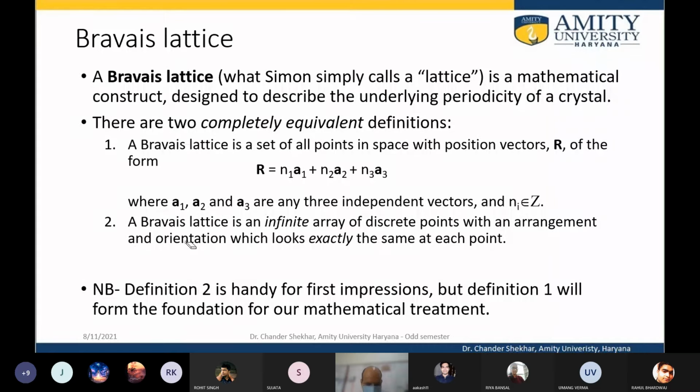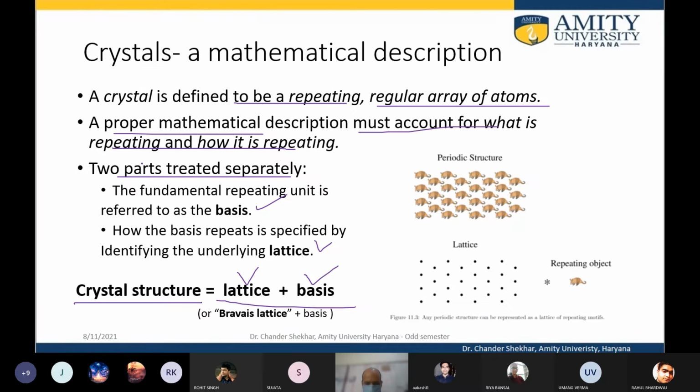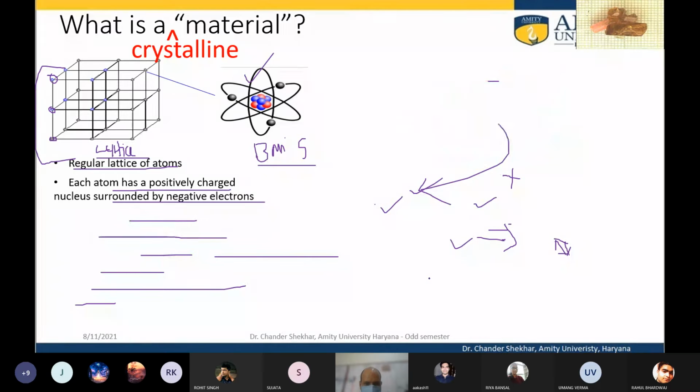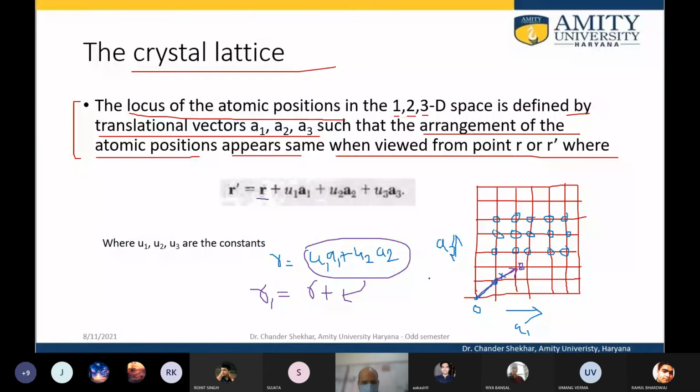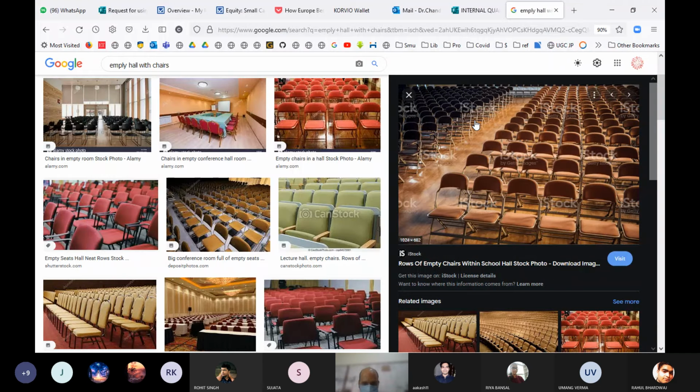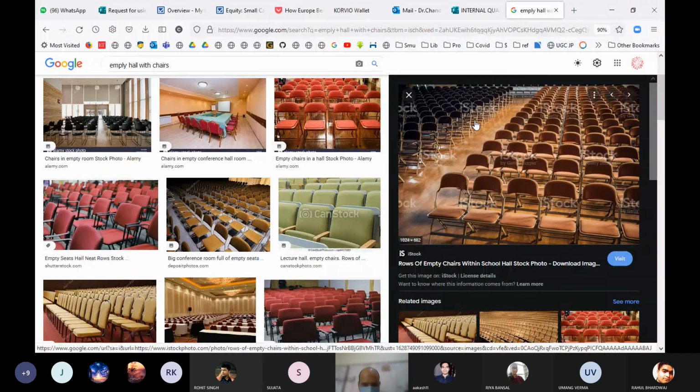So now let us look at what a Bravais lattice is. What we are looking at is, what is a lattice? It is the locus of points in three-dimensional, two-dimensional or one-dimensional space. This is the locus of atomic points. Now, given this locus, how can you arrange the chairs? Suppose we are talking about a hall,